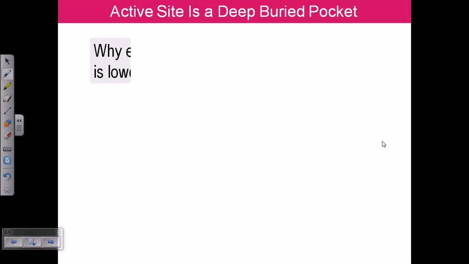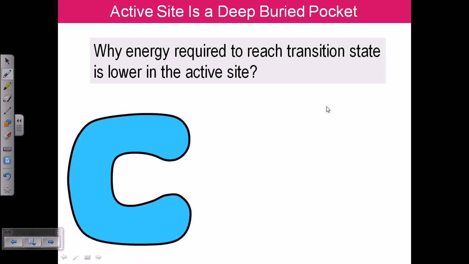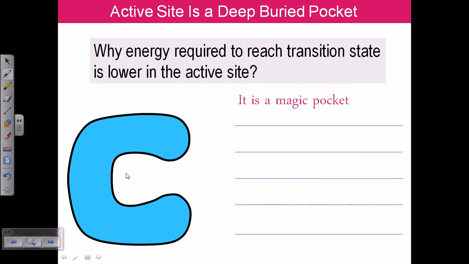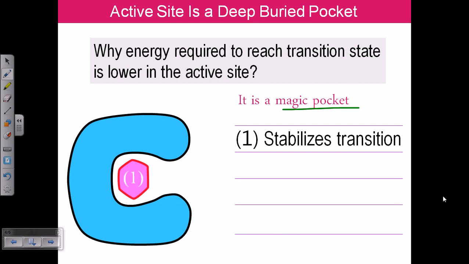Now the active site is a deeply buried pocket. Why is the energy required to reach the transition state lower in the active site? Because the active site has some very interesting features. It is actually a magical pocket. Now what are the interesting features that we are going to see about this active site? First thing, it stabilizes the transition state. It's not only that the substrate comes and just hits it, it stabilizes the transition point. That's the very important part.